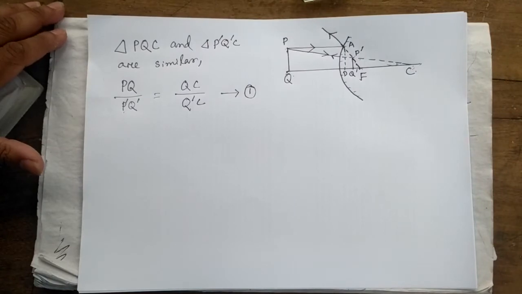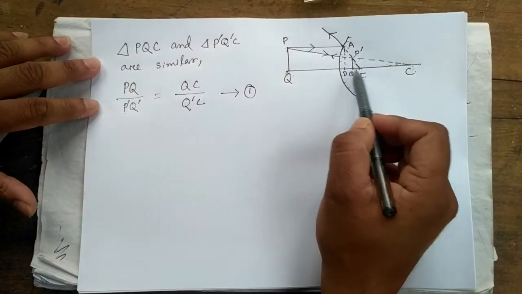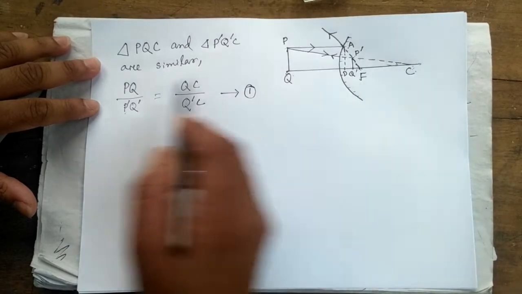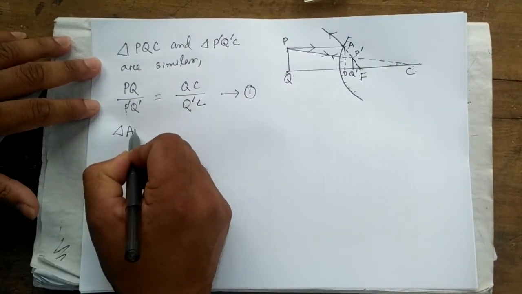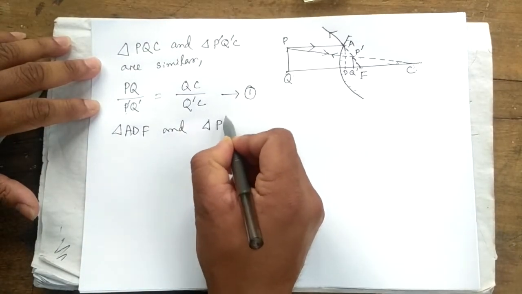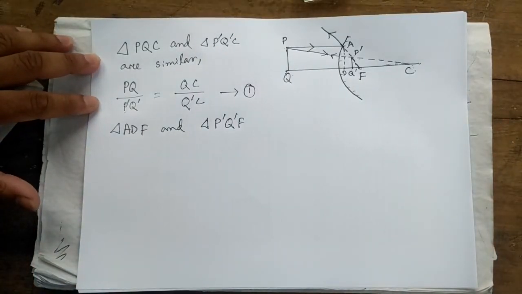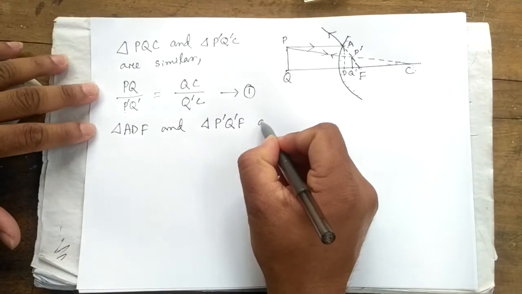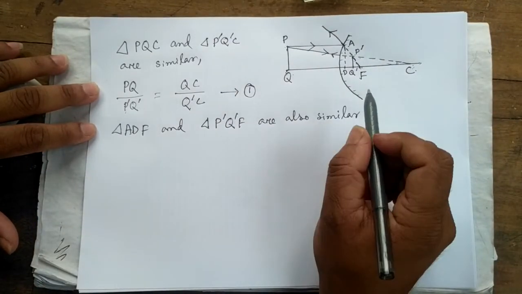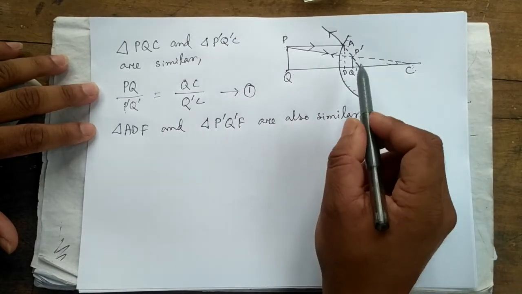Another pair of similar triangles are triangle ADF and triangle P dash Q dash F. They are also similar because angle F is the common angle.